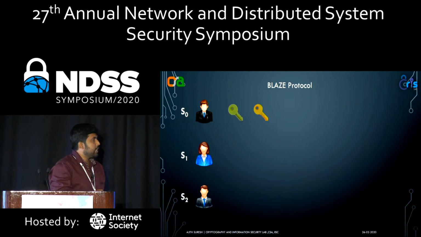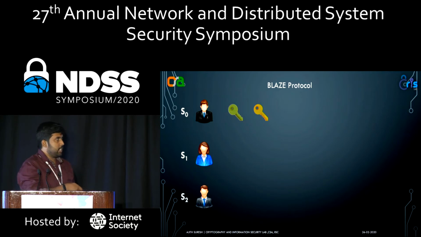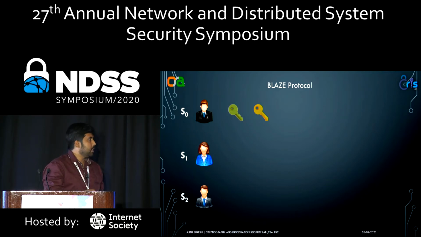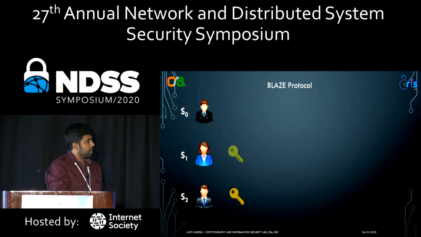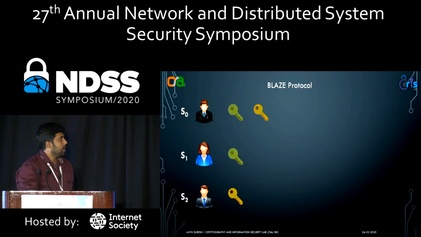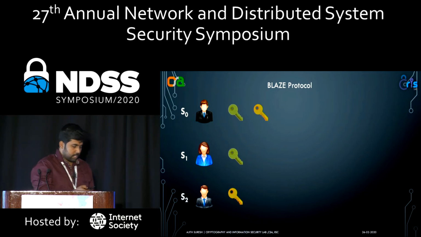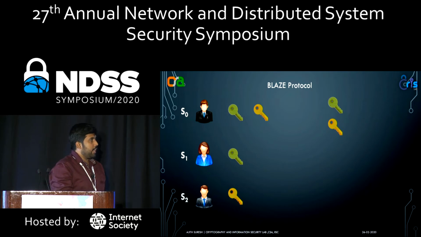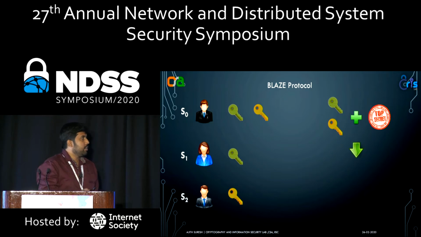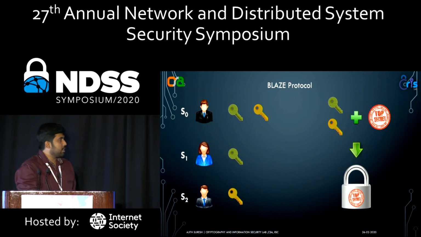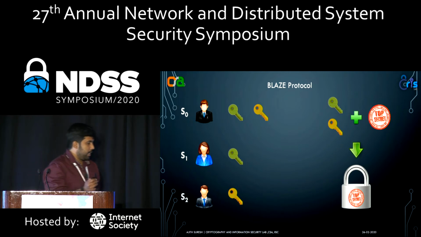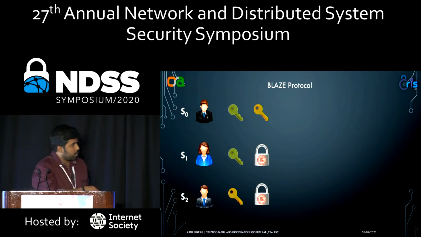How it is done is, in the preprocessing phase, the first party, say S0, will choose two keys and give one key each to the other two parties. S1 gets one key and S2 gets the other key. Now with the keys set in the preprocessing phase, during the online phase, using the two keys and the data, we are basically locking the data using these two keys into a padlock, say. And this locked value will be given to both S1 and S2.